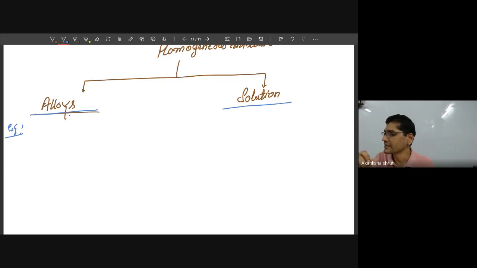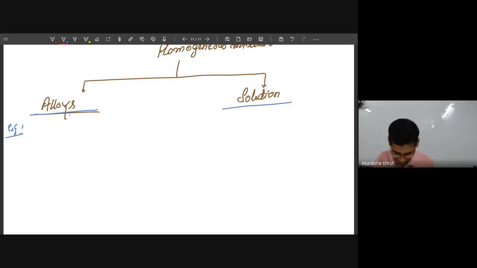The aluminium that we are observing consists of only one kind of particle called aluminium, that is the element itself. But there are certain other metals that we are observing, and that metal is basically a mixture of two or more kinds of metal. So that metallic material is an alloy.